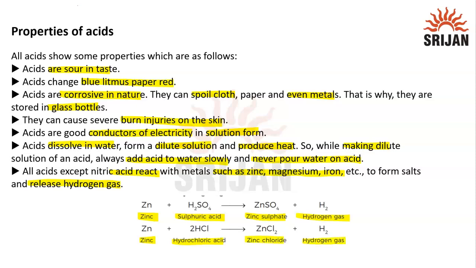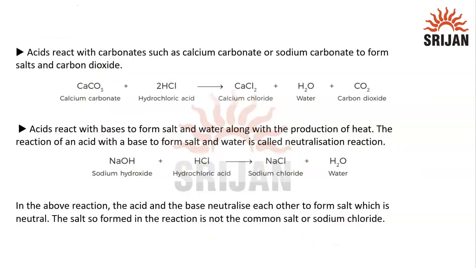But whenever a metal reacts with nitric acid, it wouldn't give us hydrogen gas, but it will give us water, which is H2O. Acids react with carbonates such as calcium carbonate or sodium carbonate to form salts and carbon dioxide. Here is the example. This is calcium carbonate reacting with hydrochloric acid, giving us calcium chloride, water, and carbon dioxide.